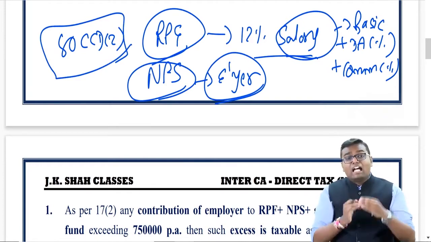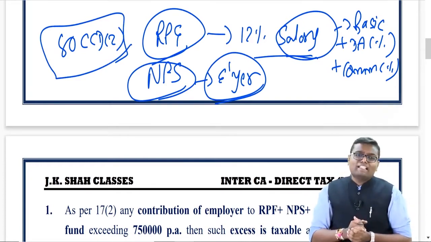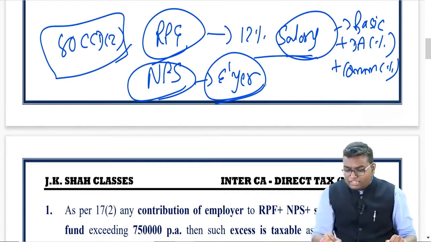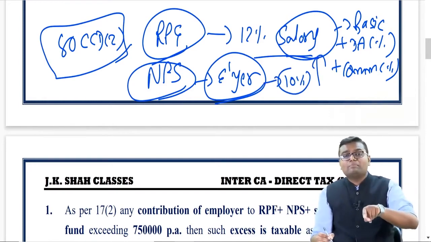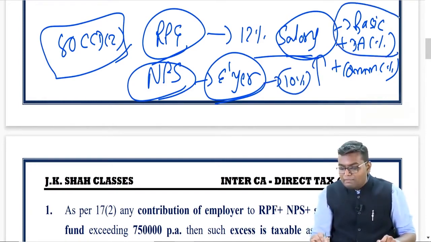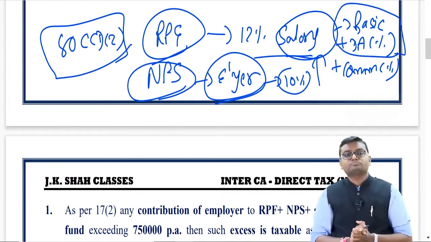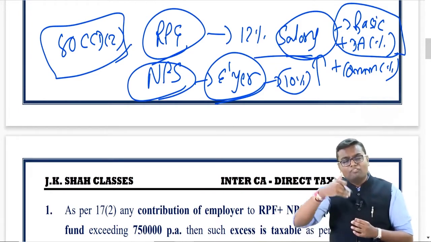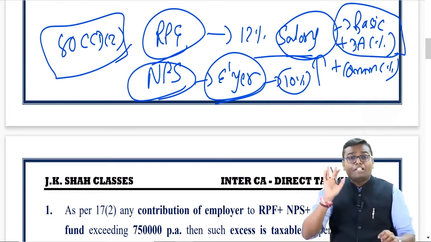But then, after gross total income, under section 80CCD(2), you get a deduction, and the deduction is up to 10% of your salary. And here, what is the meaning of salary? Basic plus DA percentage, that's it. And if the central government is your employer, then instead of 10%, the deduction will be 14% of the salary. Are you aware about this?